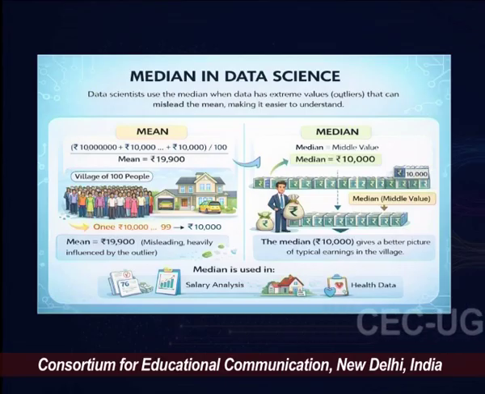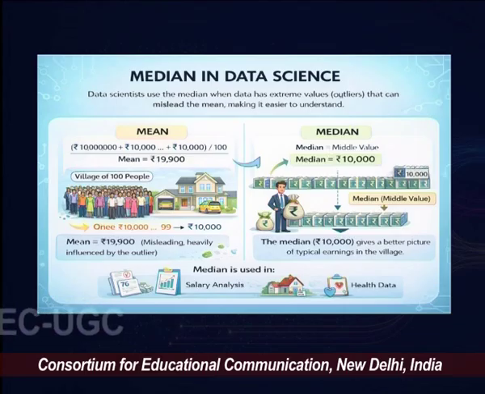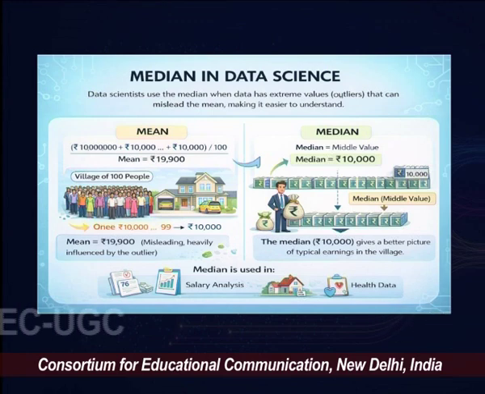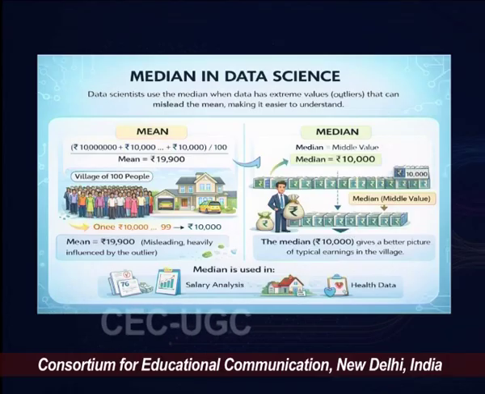So for such a population, where 99 people earn only rupees 10,000 whereas one villager earns 10 lakh, the mean would be around rupees 19,000. However, the median would be a much better intuition of how much a typical villager earns.